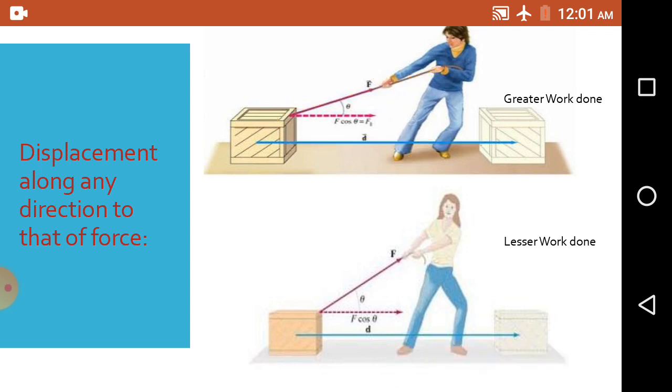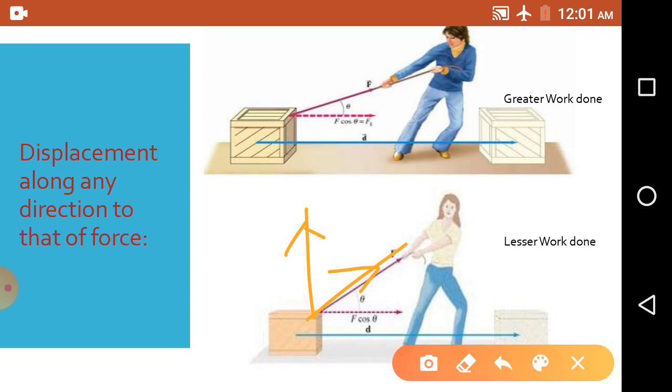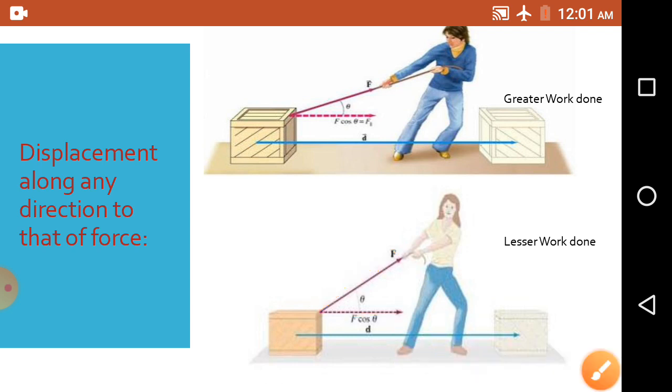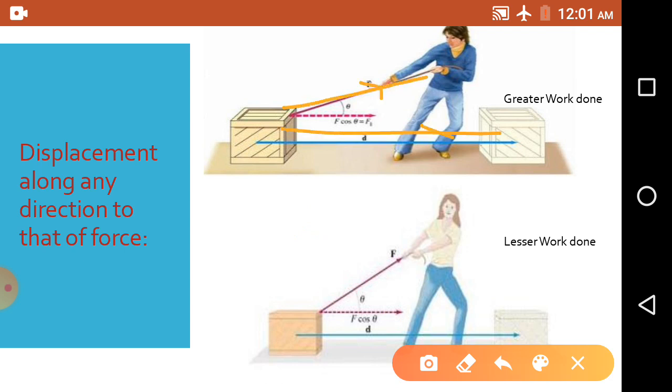In the second picture you can see the direction of the actual force is also toward this. So we can say that some force is acting toward this and some force is acting toward this. Now you have to say in which case greater force is applied and greater work is done. Here most of the force is toward the displacement, and the force along this direction causes the displacement.